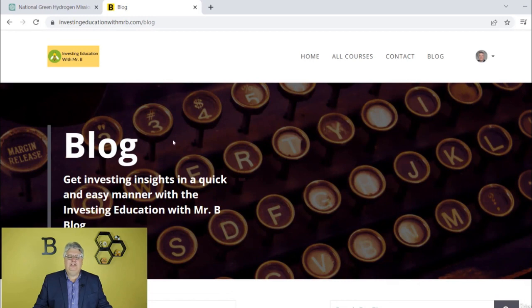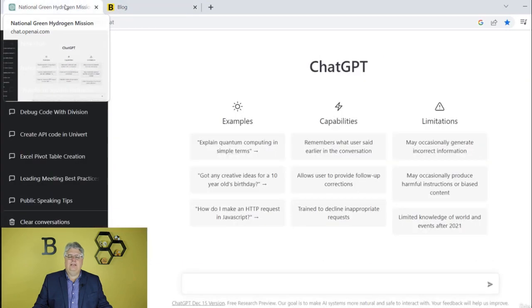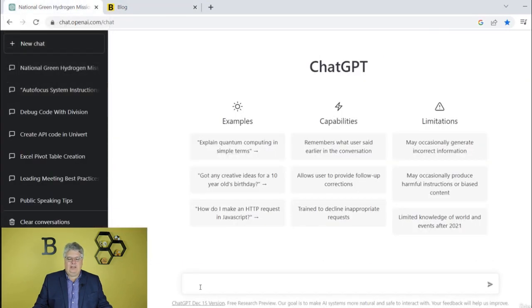So I want to use ChatGPT to add to my blog, right? And I sell investing online training, so we're going to use that as an example. So let's say I want to write an article about swing trading versus day trading, right? It's kind of investing stuff and two different types of being an active trader.